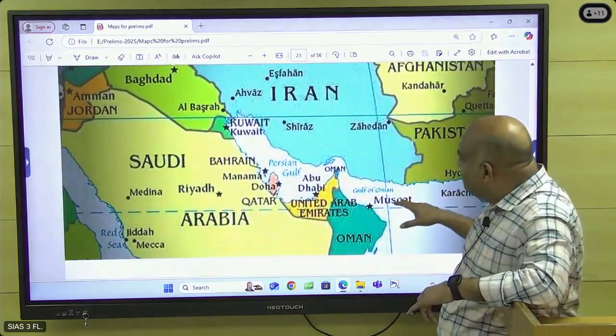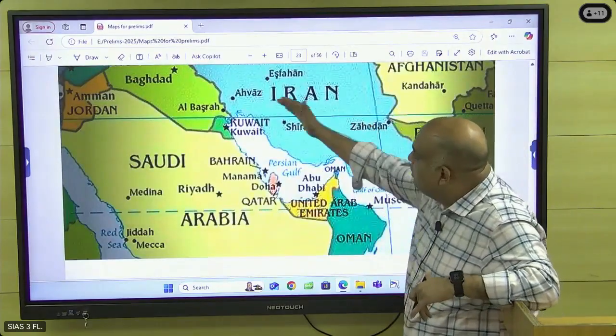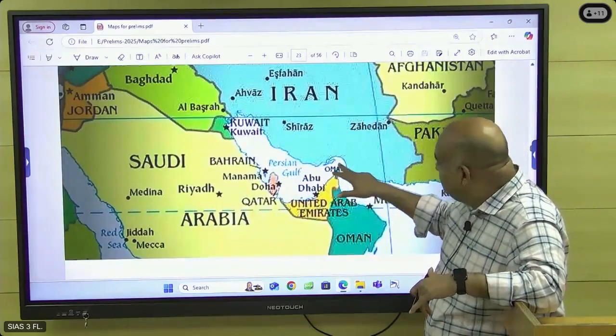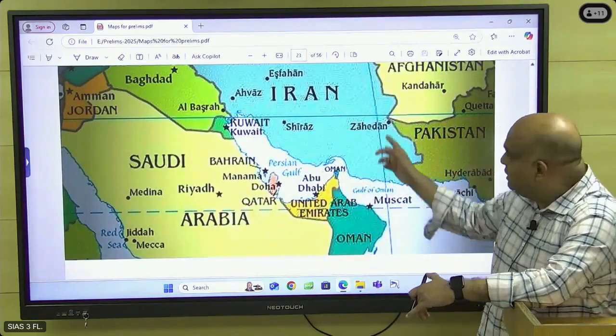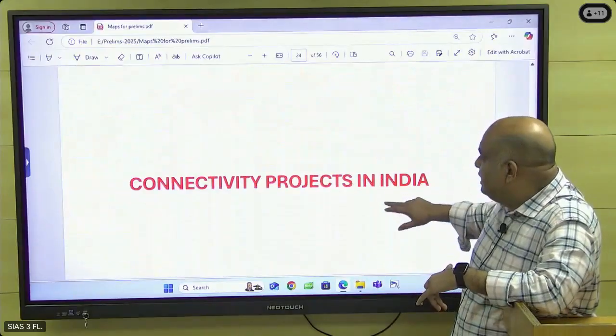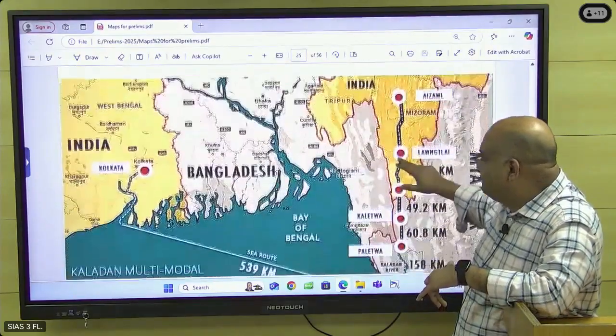And then the Persian Gulf. Because Iran is under trouble, no? What are all the countries around the Persian Gulf? What are the different straits? The Gulf of Oman. This is Hormuz. This and all, check it. The countries around Iran, that and all you have to check. And then connectivity projects.